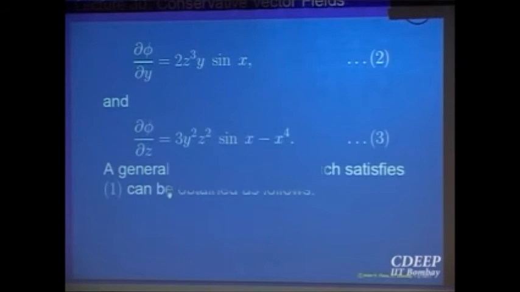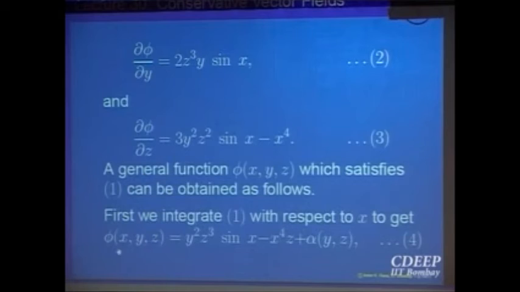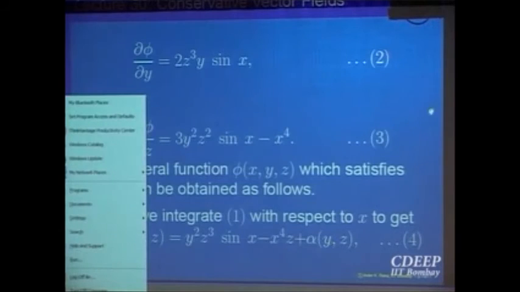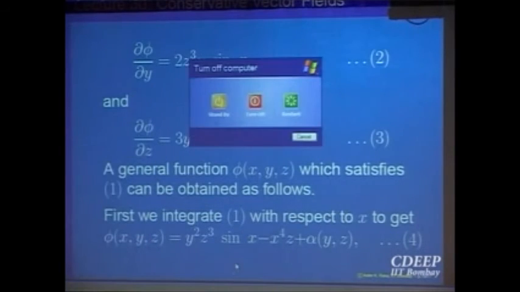So integrate the first one, and that gives me this plus alpha(y, z), where this is the function which depends on y and z alone. Now I have gotten this, but my saying it is conservative says that this equation 2 must be satisfied. The partial derivative with respect to y must be equal to that. So let us differentiate this and put it equal to that, to satisfy equation 2.